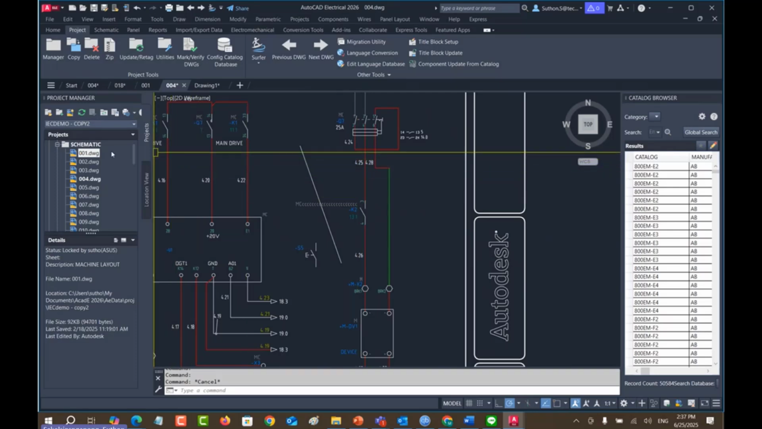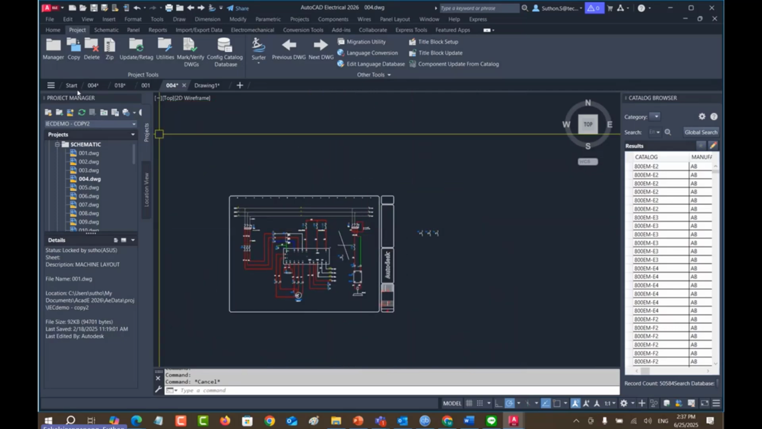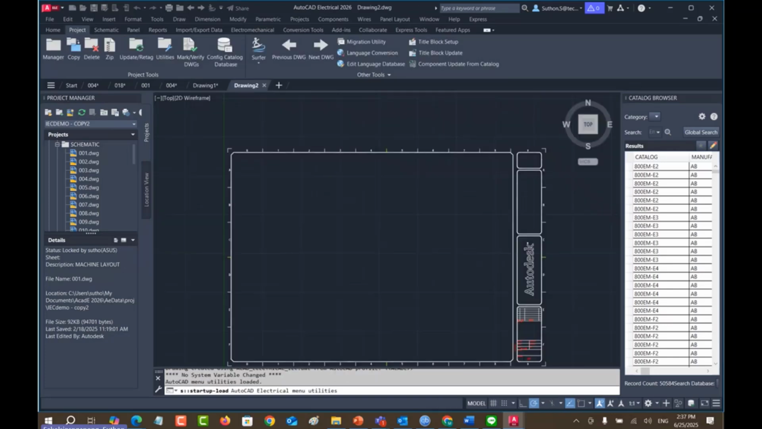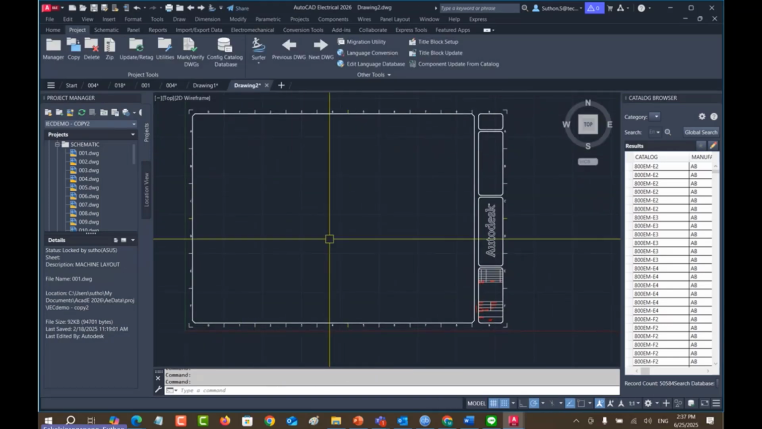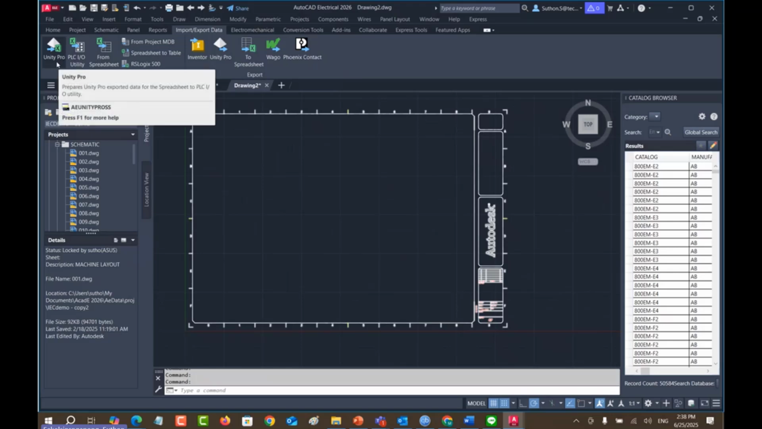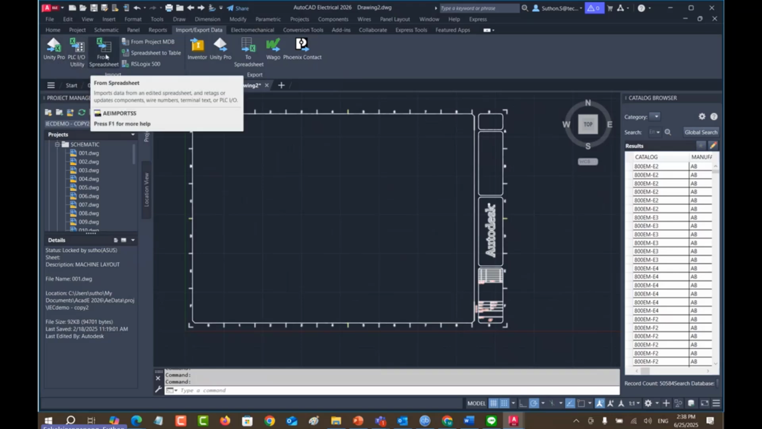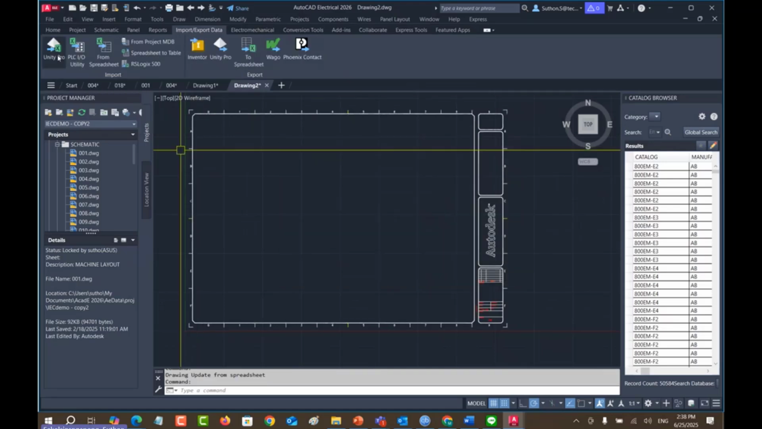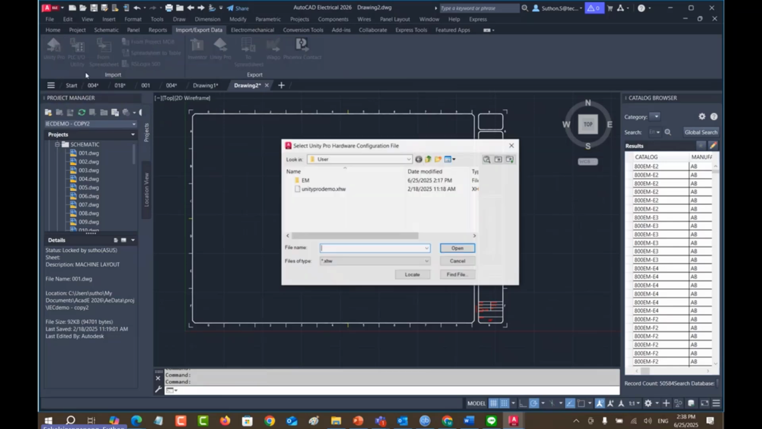So I showed two options, two topics already, the copy project reuse, and then the mark verify, right? The next thing that I want to show you is the PLC-IO. Okay, I will create a new scrap drawing for you, and then I go to the import export data. You can see that we have the Unity Pro, the PLC-IO utility, or from spreadsheet. You can use whichever. For example, I use the Unity Pro.